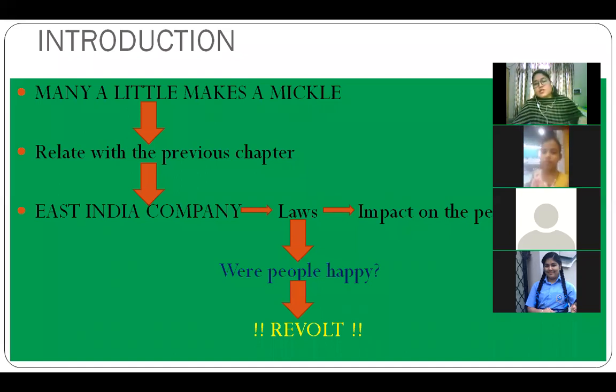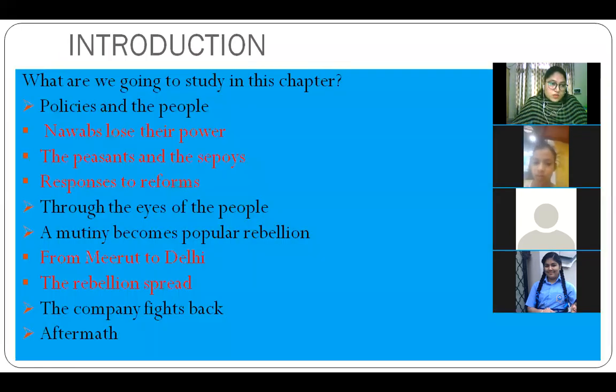So many things were there which were taken into consideration before putting up a big revolt against the Britishers. So this revolt of 1857 was a huge revolt which led to the results which could have brought us independence, but somehow the Britishers were again able to regain the control. Okay, how all that happened we are going to study in this.